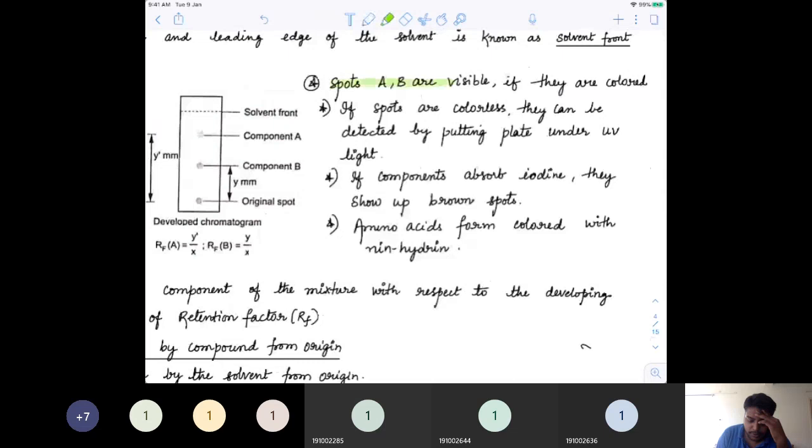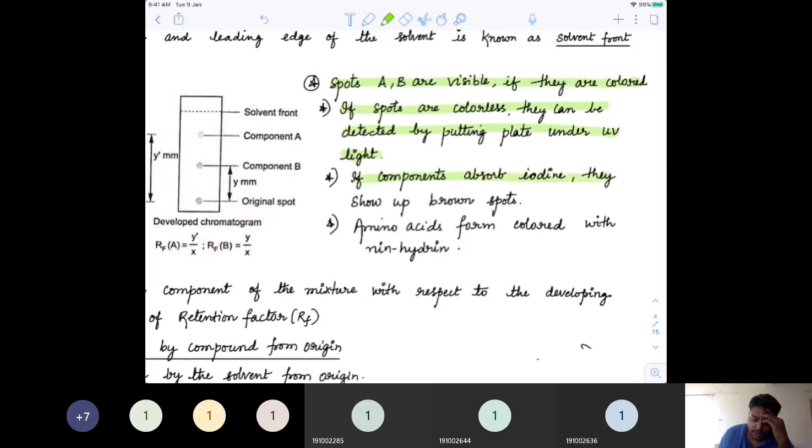So from the original spot, both the components got differentiated at a particular distance. You can see that spots A and B are visible if they are colored. If spots are colorless, then we can detect them by putting the plate under ultraviolet light, and then we mark exactly where they have appeared. We will mark all the points.